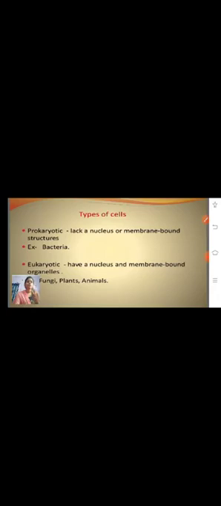Prokaryotes lack a nucleus, lack meaning absence, for example bacteria. Eukaryotes have a nucleus and membrane-bound organelles, for example fungi, plants and animals.